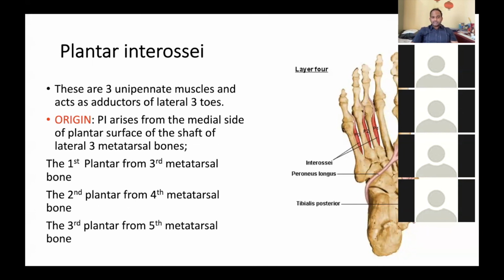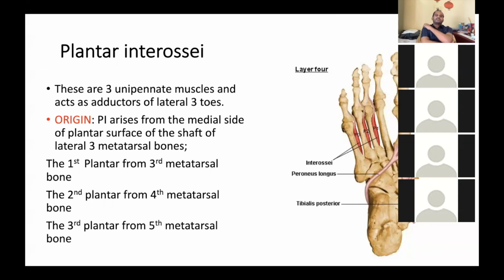Yes, sir. So the origin of the plantar interossei is the medial side of the plantar surfaces of the shafts of the lateral three metatarsal bones.